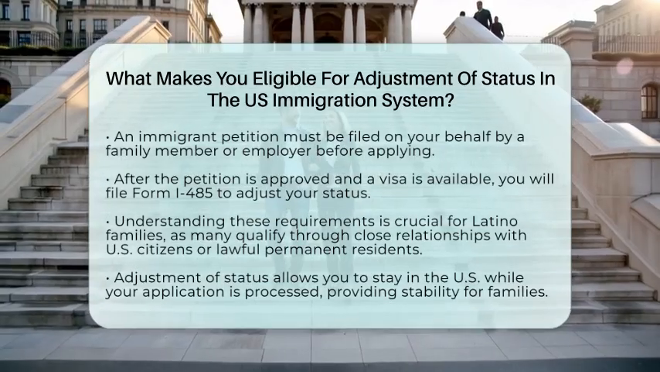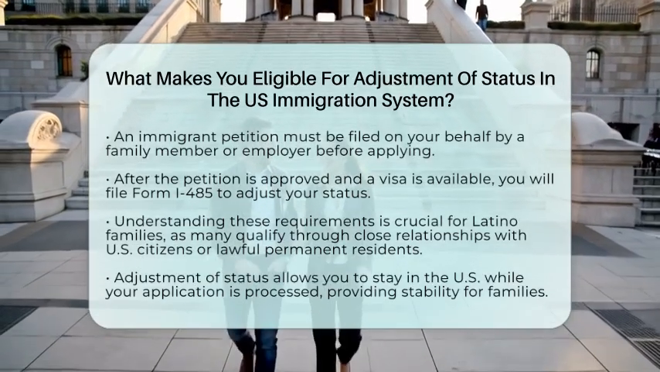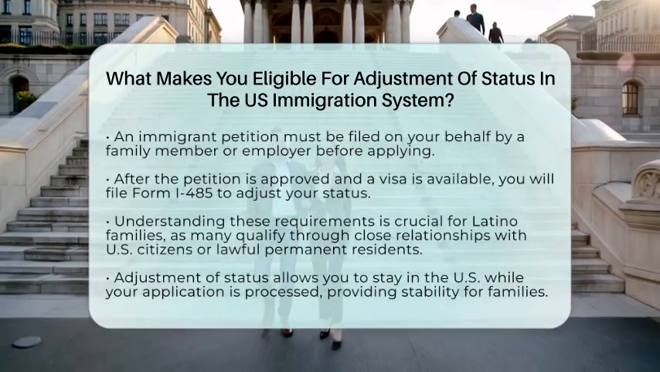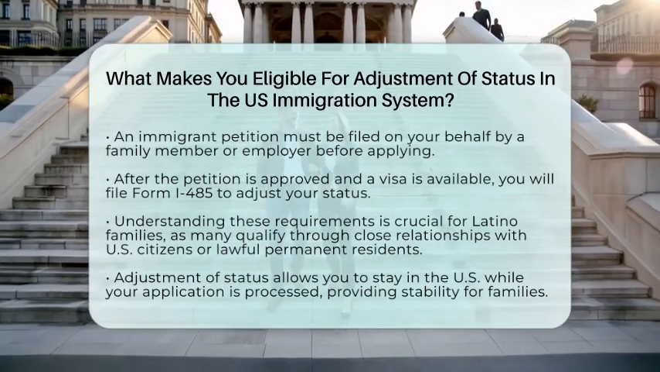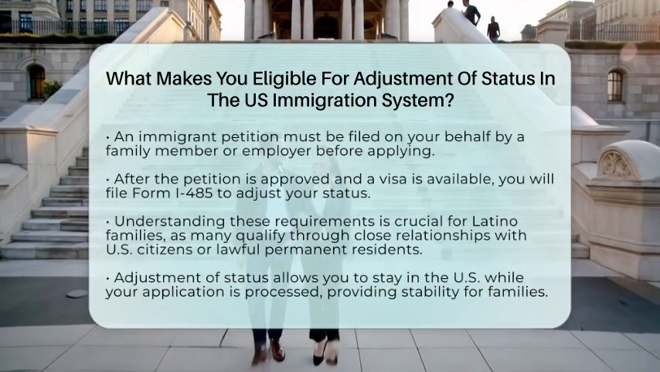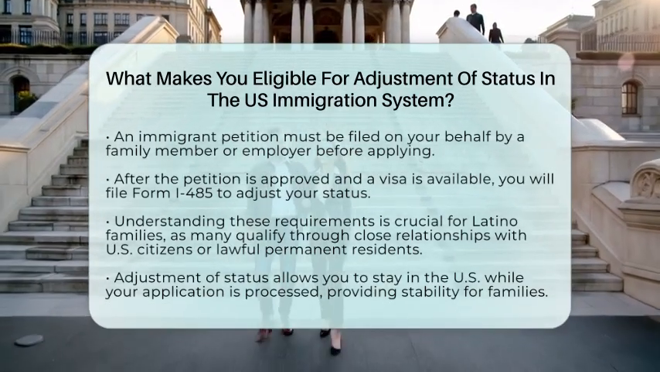You can work legally with the right authorization and even include your spouse and unmarried children under the age of 21 in your application. This can provide a sense of stability and security for families seeking permanent residence without having to leave the country for visa processing.